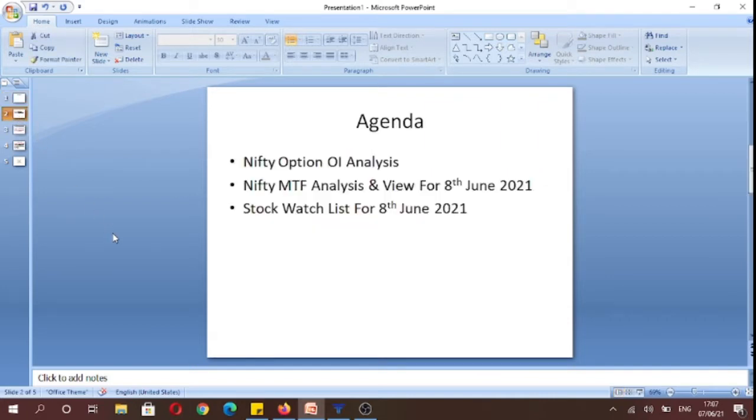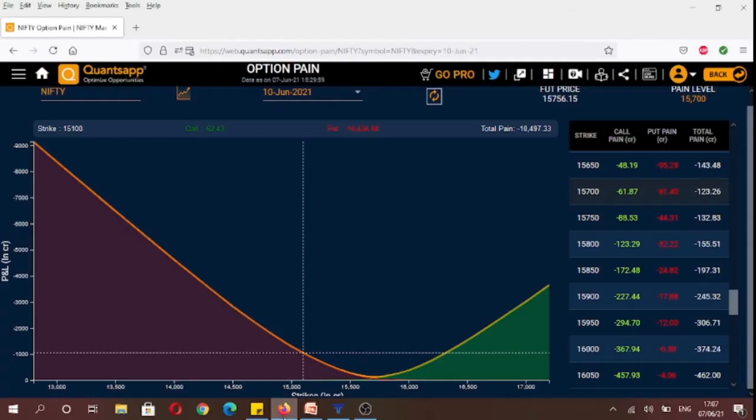The purpose of making this video is to analyze Nifty options open interest data. We would be analyzing the index on multiple time frames and framing a view for tomorrow, that is 8th June. Apart from the index, we would also be discussing our stock watch list. So let's start by analyzing Nifty options open interest data.